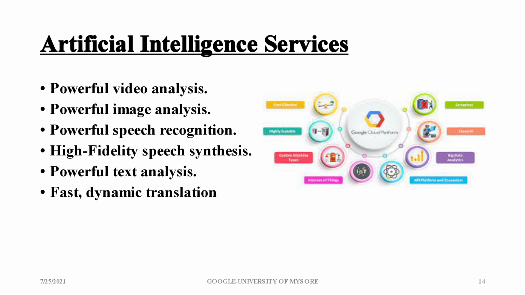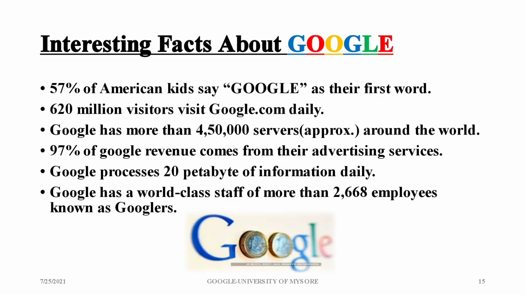And also powerful video analysis, powerful image analysis and speech recognition, powerful text analysis, high fidelity speech synthesis, and fast dynamic translation are also the artificial intelligence services which are provided by Google.